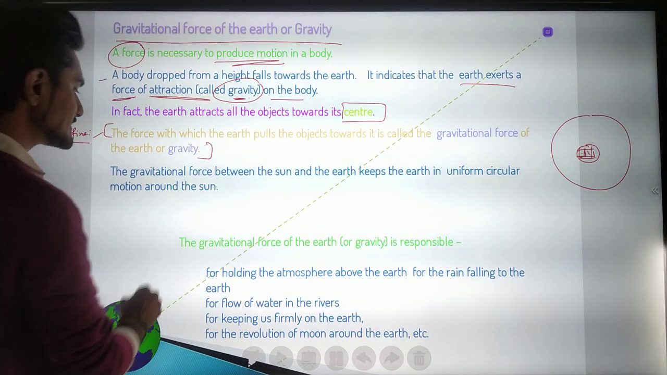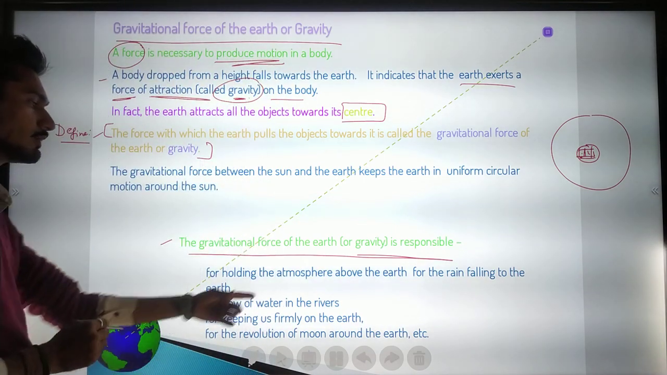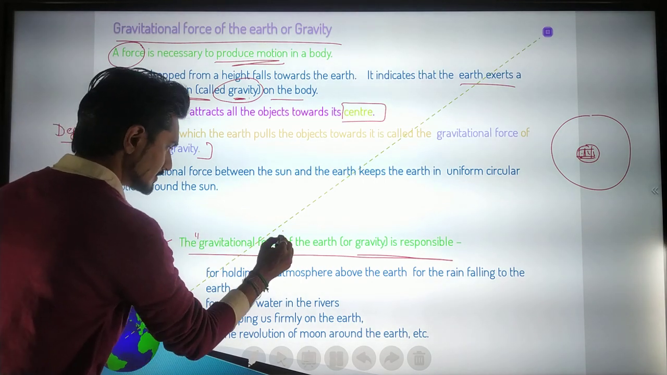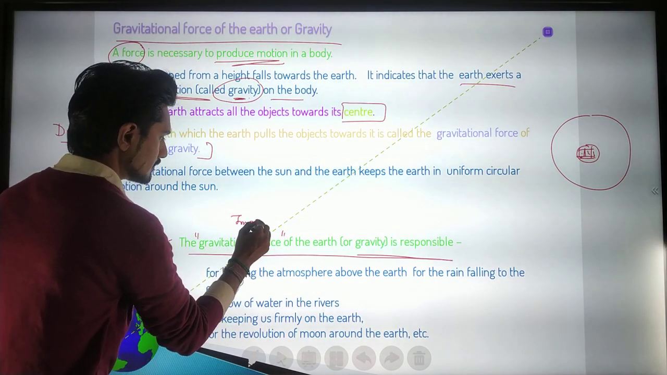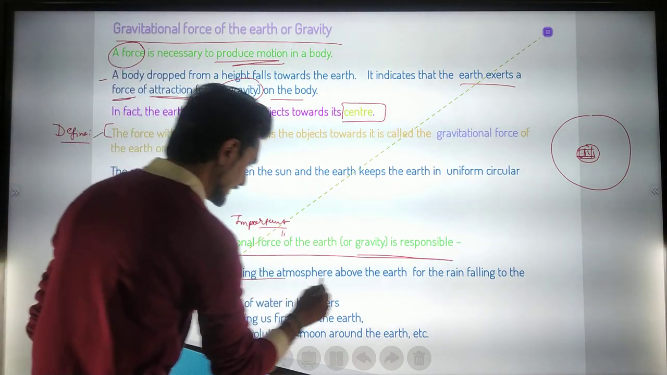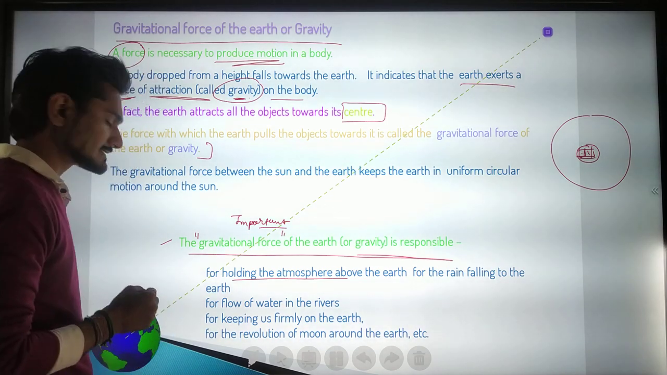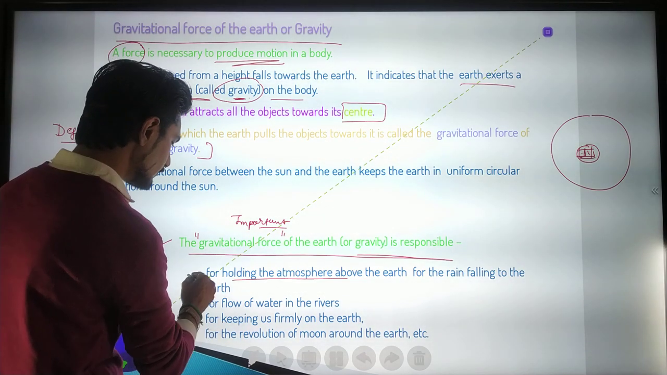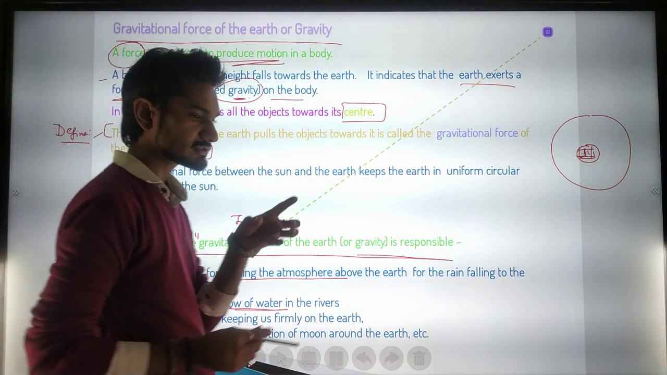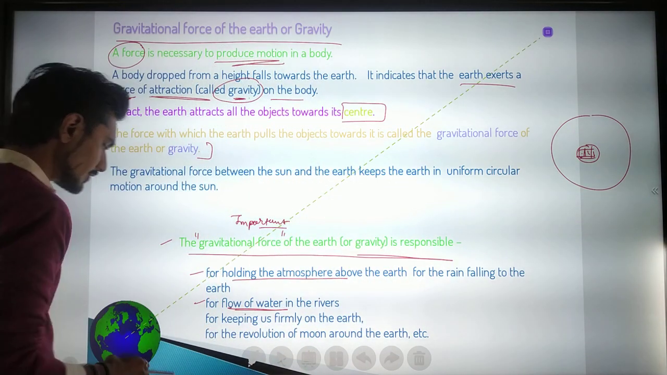The gravitational force of the earth is responsible for holding the atmosphere. See why this gravitational force is very important to us. The first thing, it holds the atmosphere. Second, for the flow of water in the river, due to the moon's gravitational pull towards the earth, we are experiencing the flow of water.